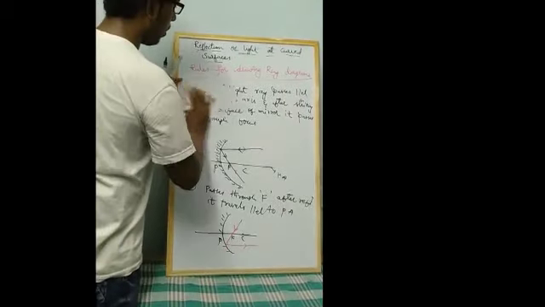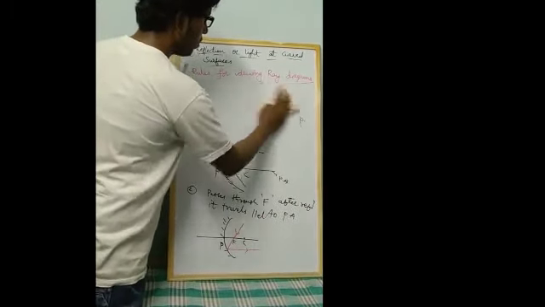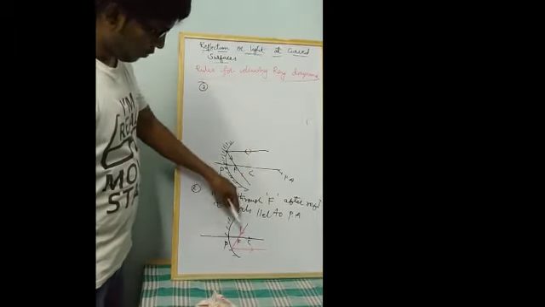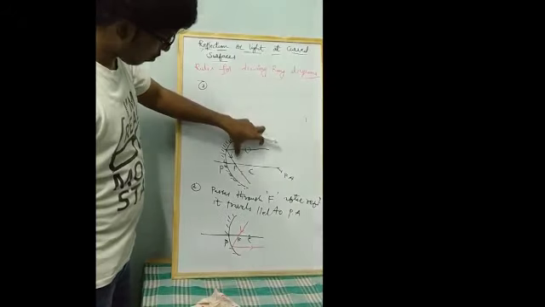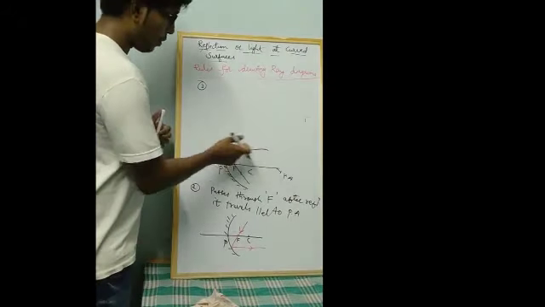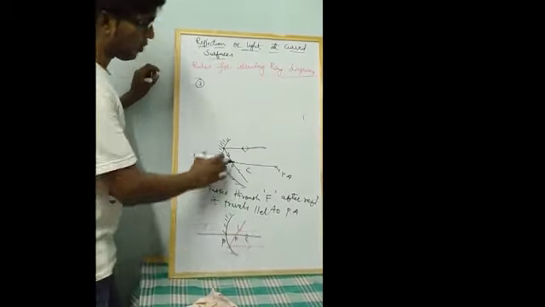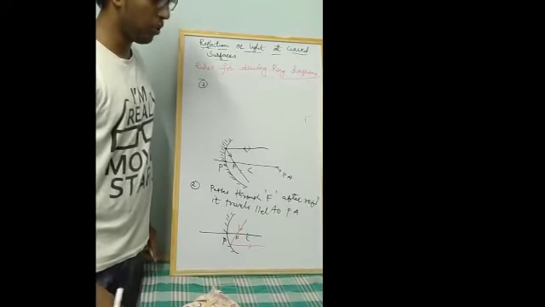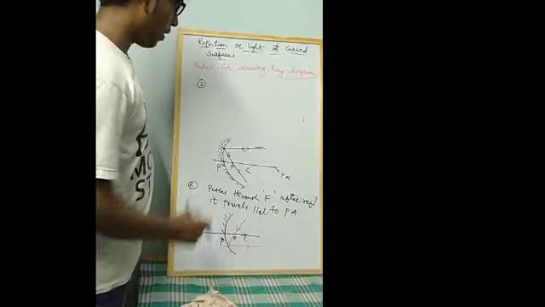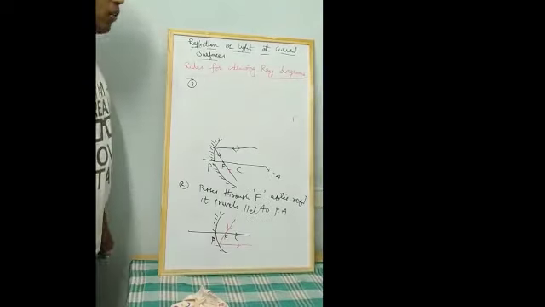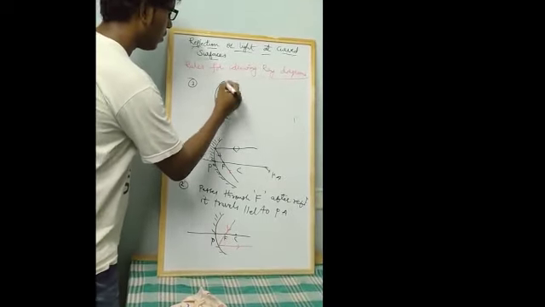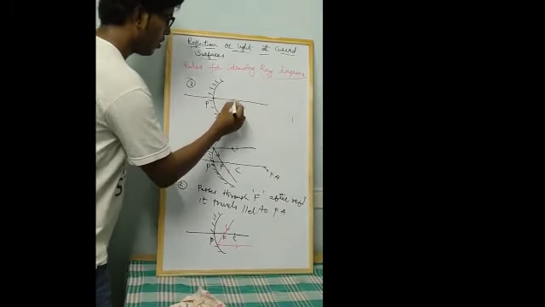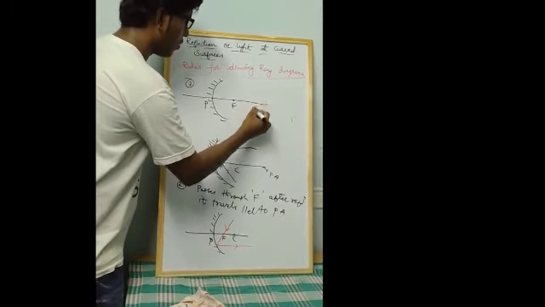Okay, now coming to the third one. We have learned that if it passes parallel to the principal axis, after reflection it passes through the focus, and if it passes through the focus, after reflection it travels parallel to the principal axis. Now suppose the same light ray passes through the center of curvature, what happens? This is the third rule you need to remember. We have considered the pole, focus and center of curvature.